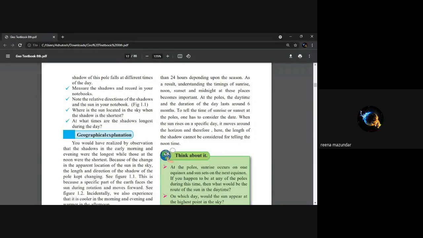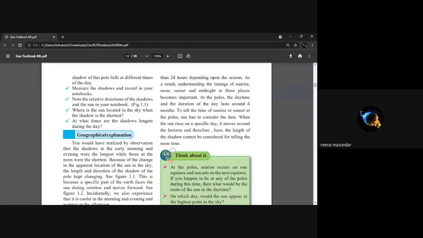On that day, I was watching YouTube and this thing was there, that the sun does not set over there for 50 days. So people can see continuous sunlight at that place. So at the poles like North Pole and South Pole, the daytime duration is maybe around 6 months. 6 months day and 6 months night.